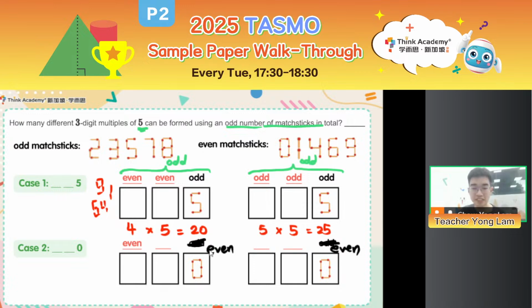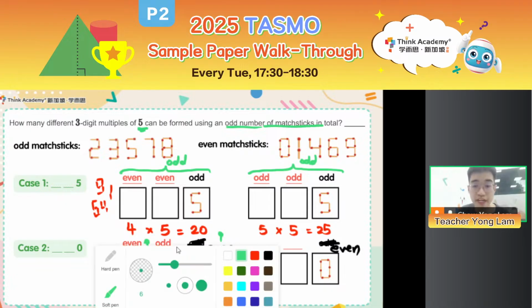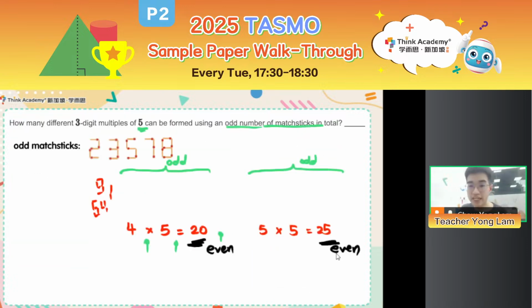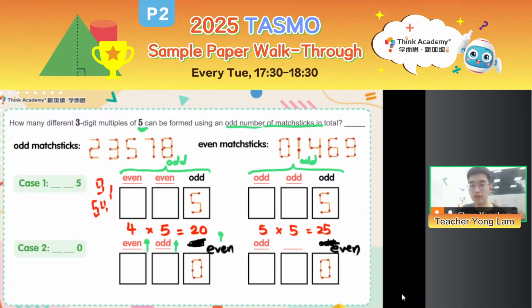So even plus even. Right now, I have used an even number of matchsticks, so the total number of matchsticks I have now is even. But I want it to be odd. So I have one more digit left. This digit, I can only use an odd number of matchsticks to create. Right? So even plus even plus odd, it's odd. Or I can swap around. I can instead use an odd number of matchsticks for the hundreds place and an even number of matchsticks for the tens place.